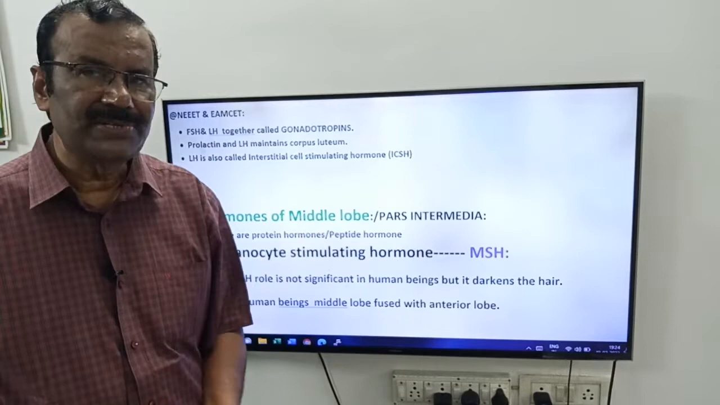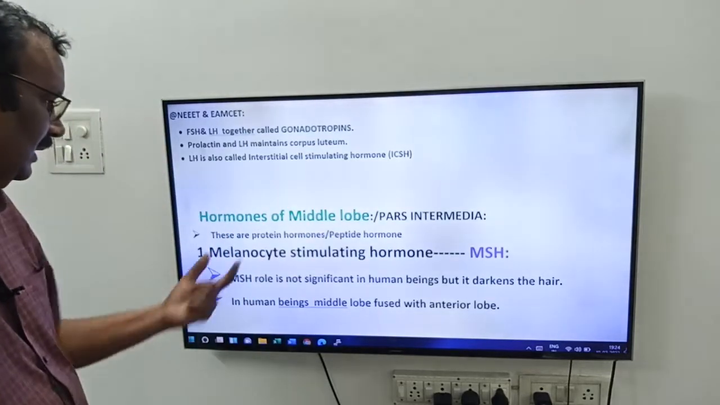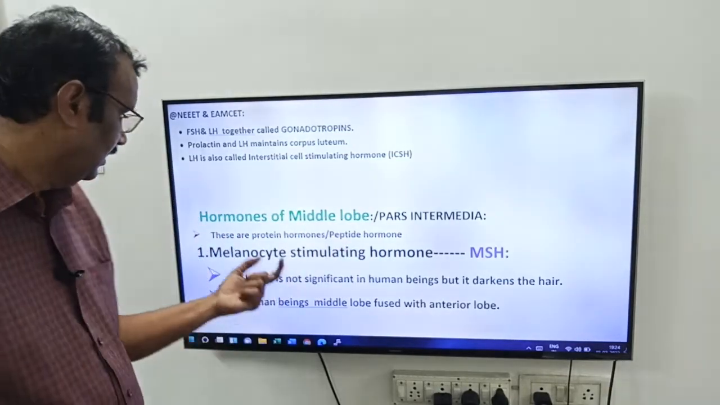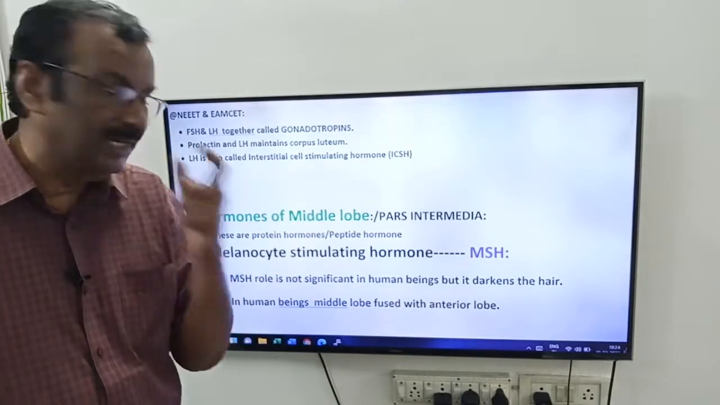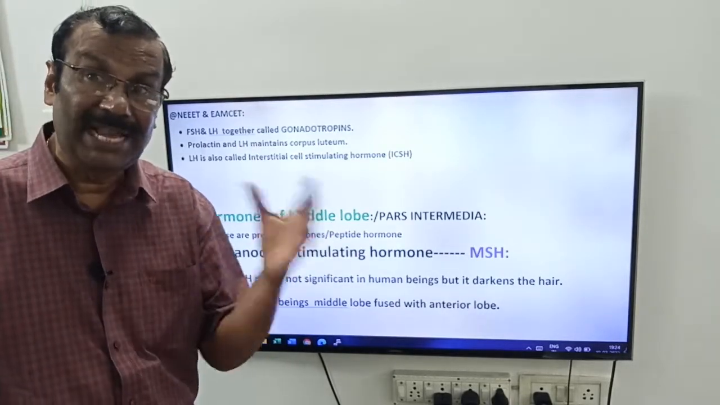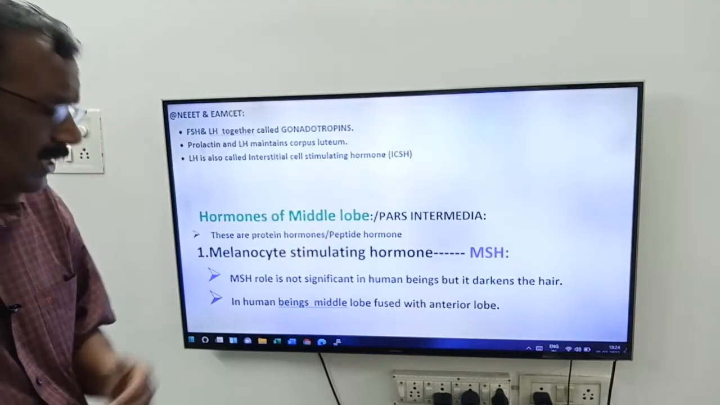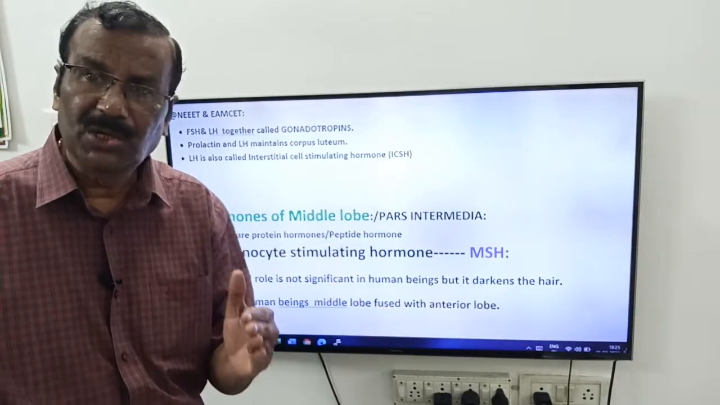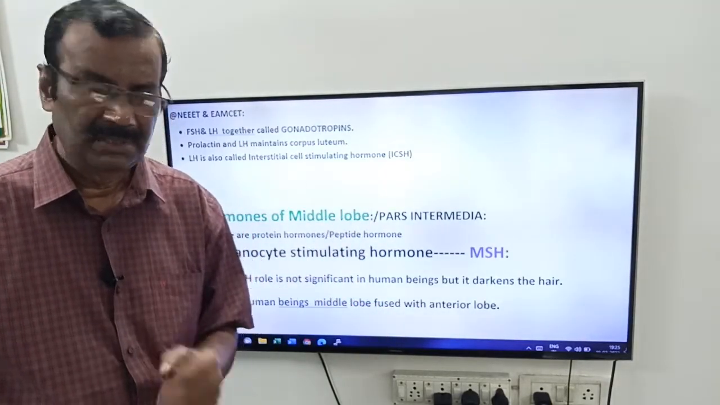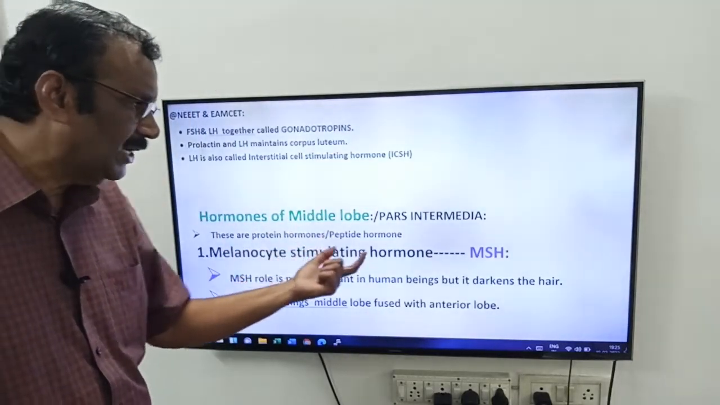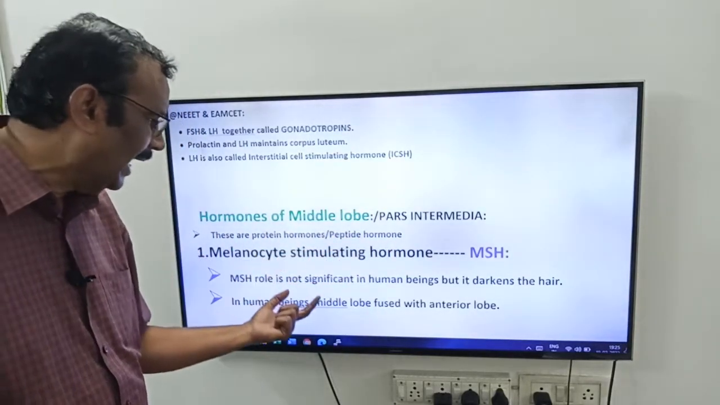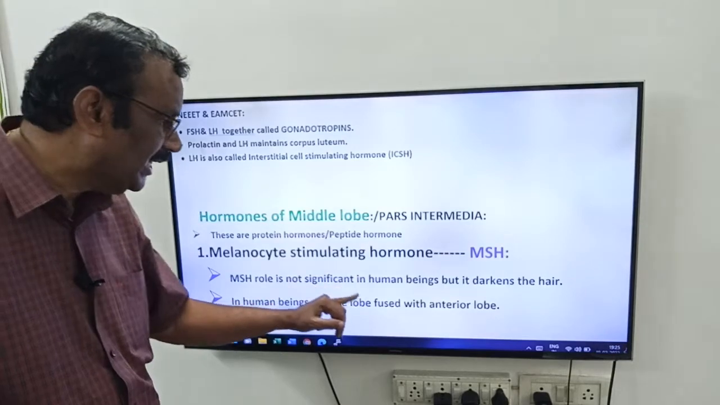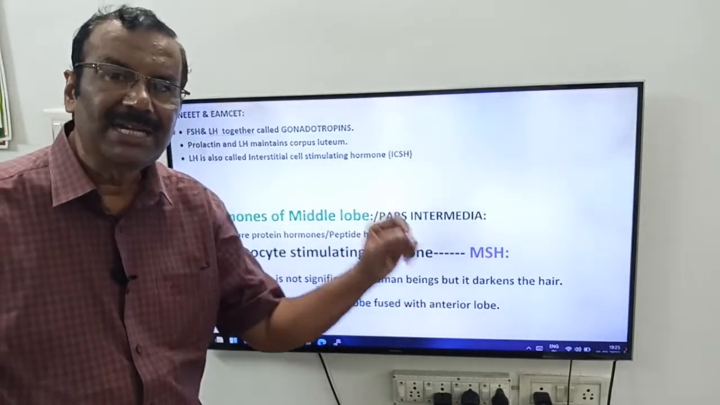See friends, middle lobe is also called pars intermedia. These are protein hormones or peptide hormones. Middle lobe secretes only one hormone friends, that is melanocyte stimulating hormone, MSH. Already I told you friends, in mammals, middle lobe is fused with the anterior lobe. So here this MSH, melanocyte stimulating hormone, has no role in human beings. See friends, MSH role is not significant in human beings, but it has only one function.